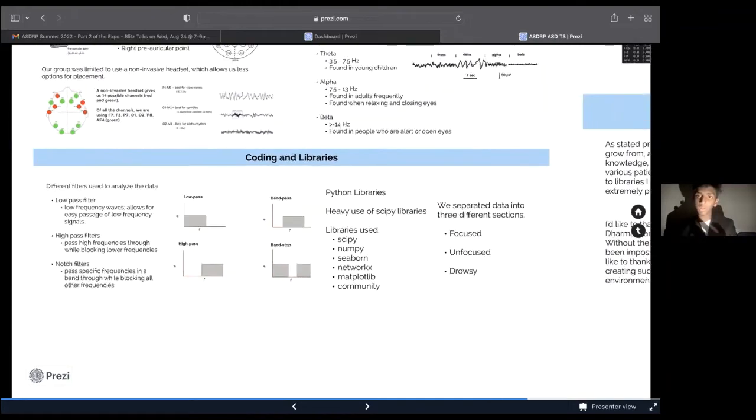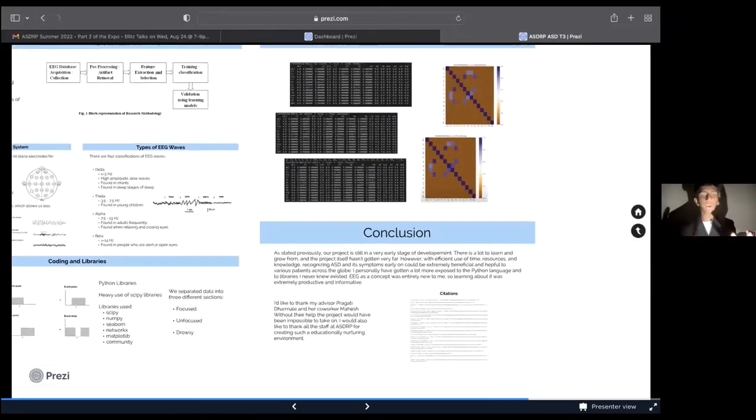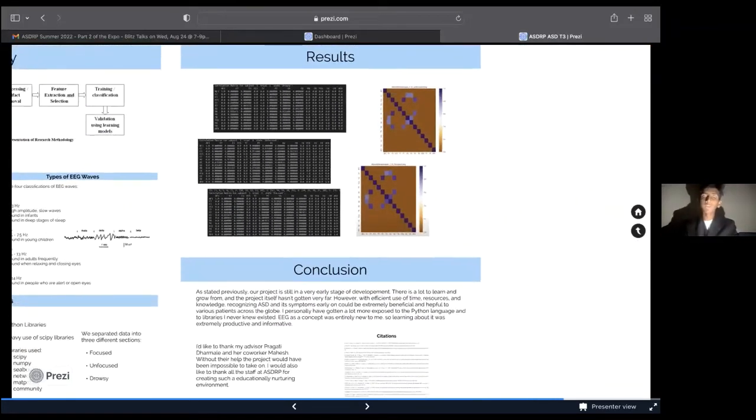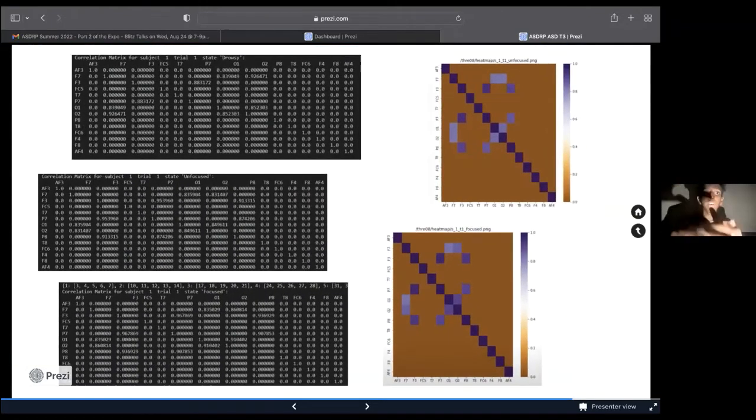In the next slide, our results show that we used a correlation matrix to determine correlation between all of those different channels. Since each of those channels from your brain and the non-invasive headset gave you data, we used those to compile a matrix to determine which channels had correlations with each other.